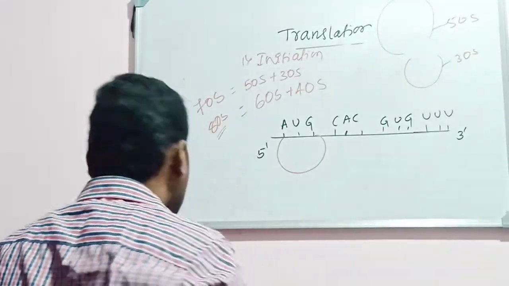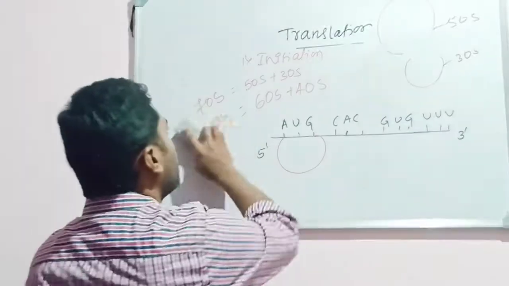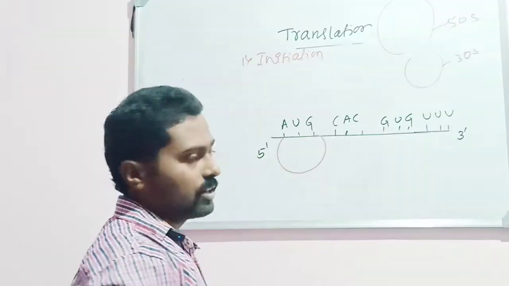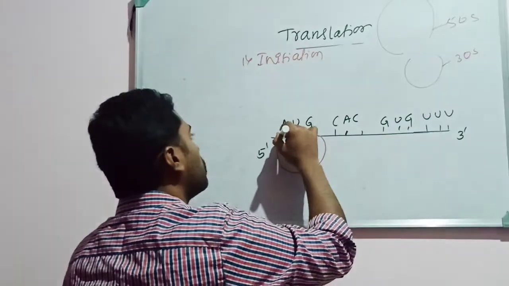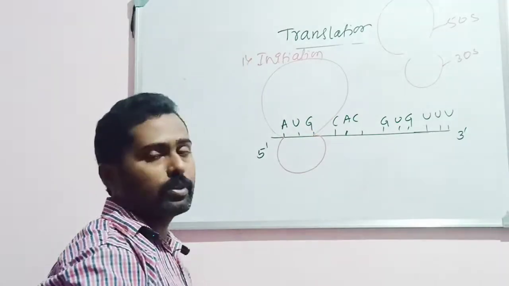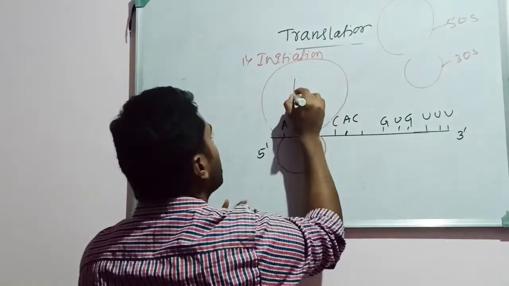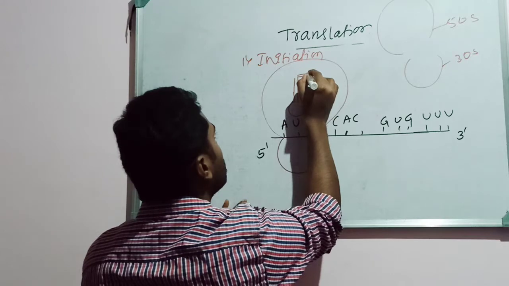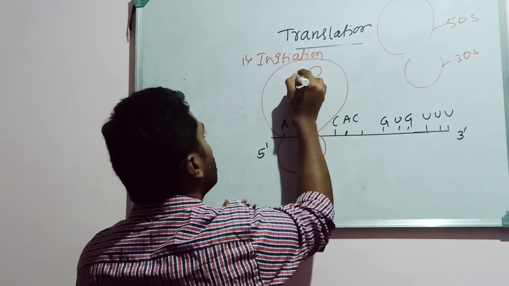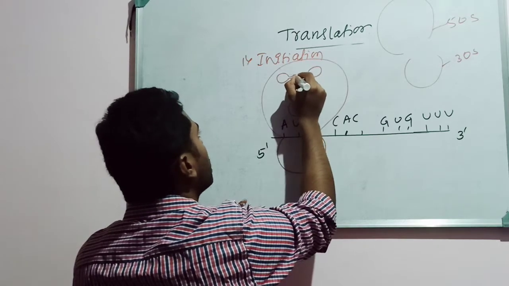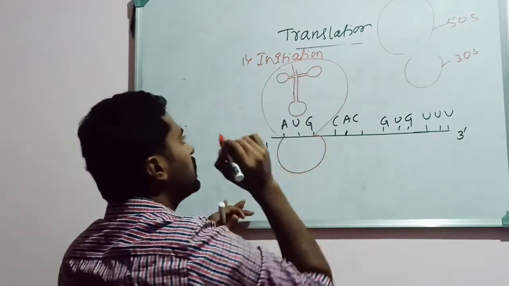So during the translation process, there will be a formation of the translation complex. One thing is the two subunits of ribosomes which bind, the larger subunit and the smaller subunit, and along with that it requires a tRNA molecule. Because tRNA is very much necessary to read the codons which are found on the mRNA. Along with that, it will carry the corresponding amino acid. Hence tRNA is performing a dual function here.